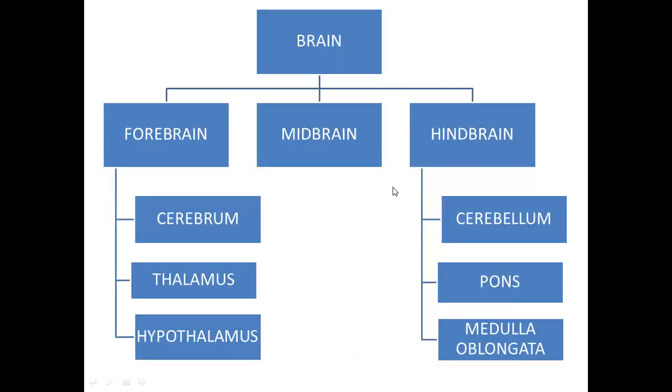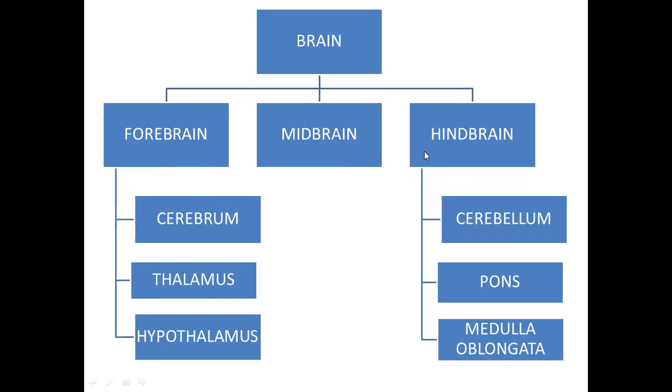This is a flow sheet which is giving you a comprehensive idea, and this flow sheet was also included in our previous lesson. Brain is divided into three main parts: forebrain, midbrain, and hindbrain. Forebrain is further divided into three parts: cerebrum, thalamus, and hypothalamus. Midbrain, the smallest one, has no further division.